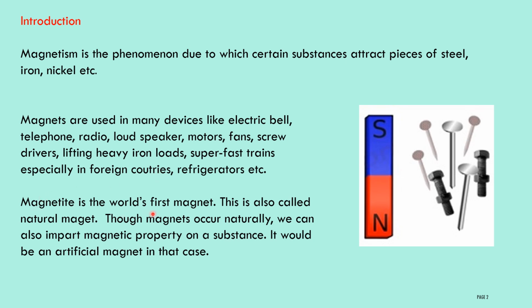Then magnetite is the world's first magnet. You have to remember this one. Magnetite is the world's first magnet. This is also called a natural magnet. Almost all natural magnets occur naturally in the earth's crust. We can also impart magnetic property to a substance. It would be an artificial magnet in that case. You can impart, otherwise induce, some magnetic property in a particular substance. That magnet we call an artificial magnet, because an artificial magnet is a man-made magnet.